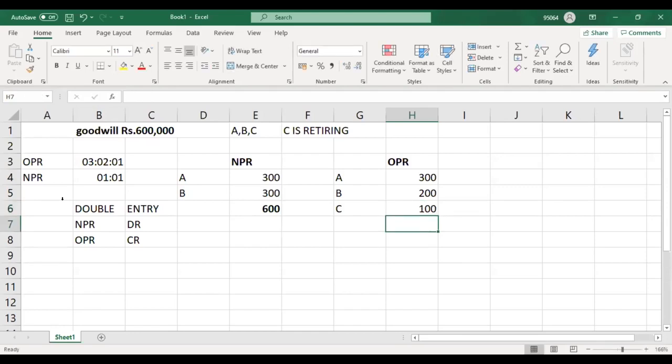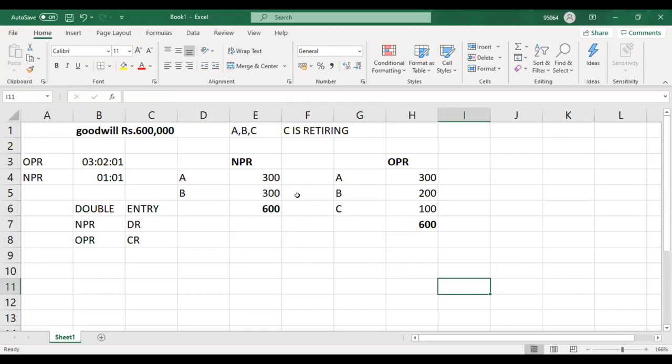So now take the total of your credit. Ratio you debit this, you debit 600. Then you credit 600. Account is same, na? Account is same. So this is what you do.